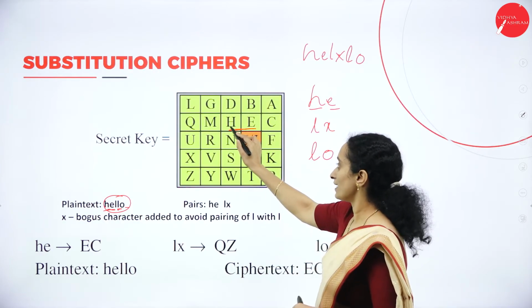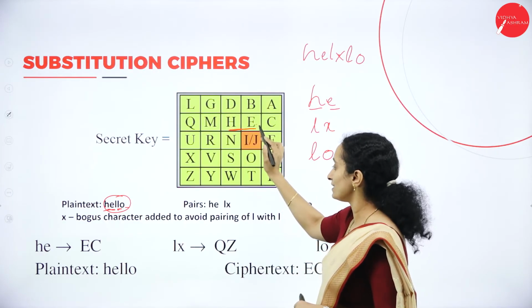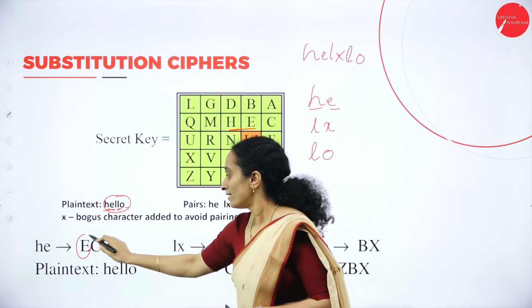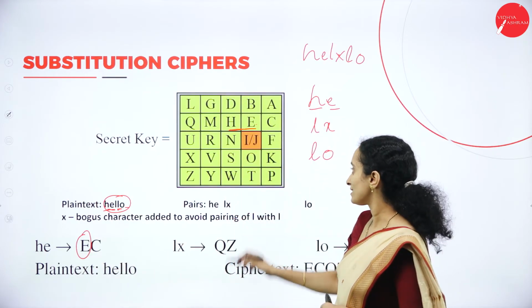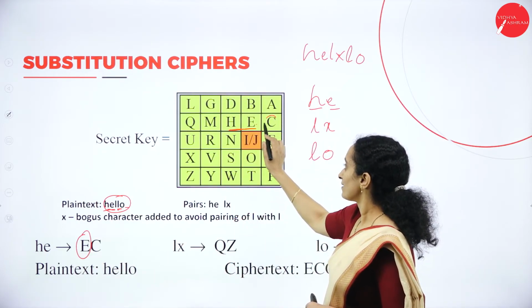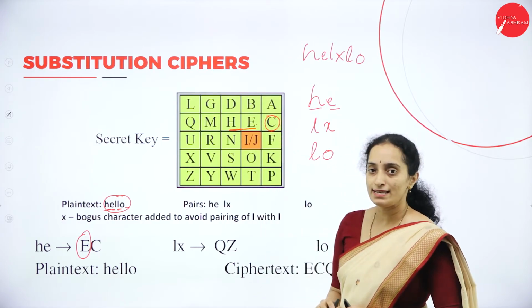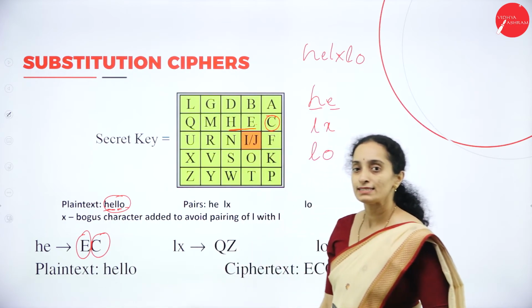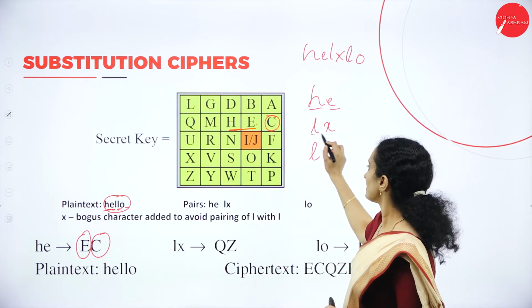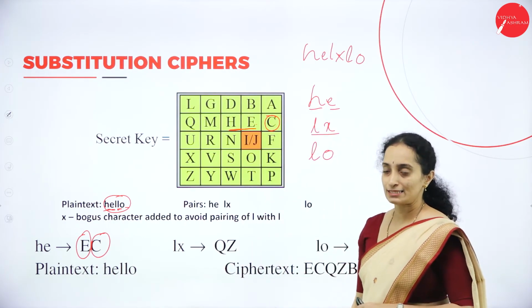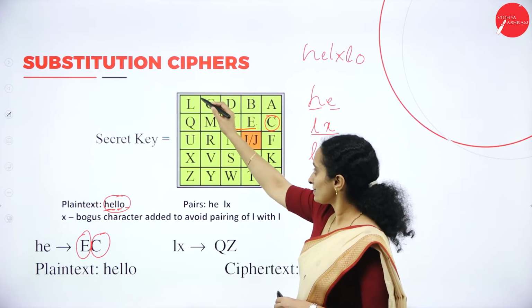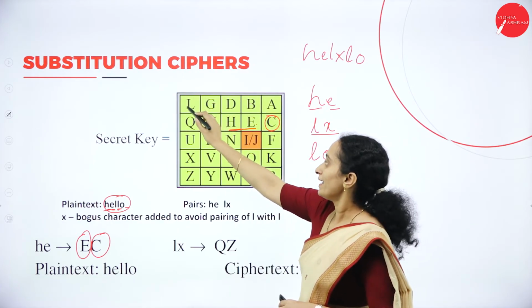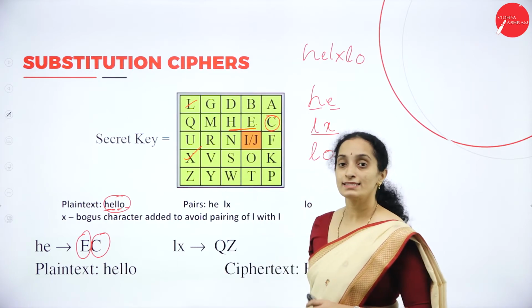The next character of H is E, so E will be used to encrypt H. Next, the next character of E is C, so E will be encrypted as C. Next we consider LX. L and X are residing in the same column.